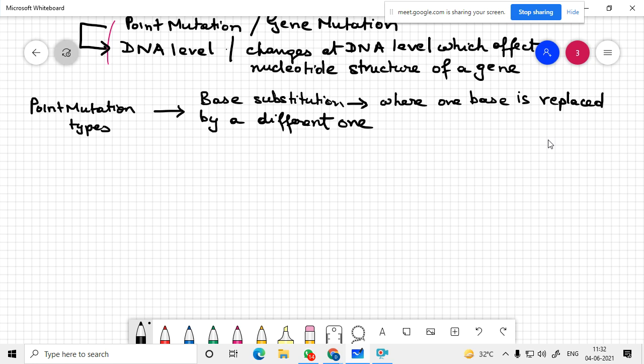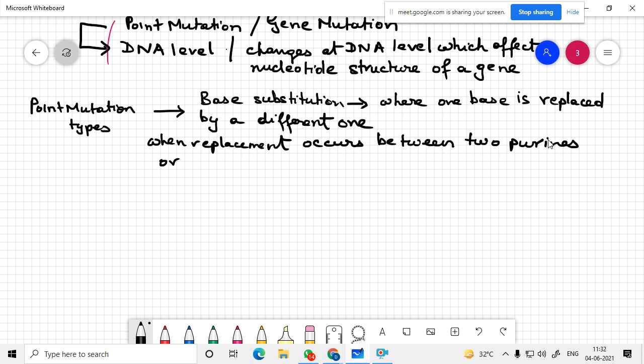When replacement occurs between two purines, A and G, or between two pyrimidines, this is known as transition.